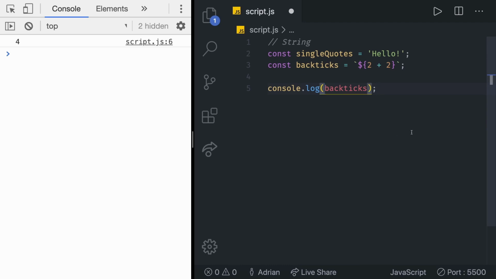So in here, we can write typeof and then backticks. This is actually going to give us the data type of that actual value. You can see that the typeof backticks is a string, and the typeof single quotes is also a string. So there's absolutely no difference between those two approaches. Again, use single or double quotes whenever, and then use backticks only when you want to apply some extended functionality.